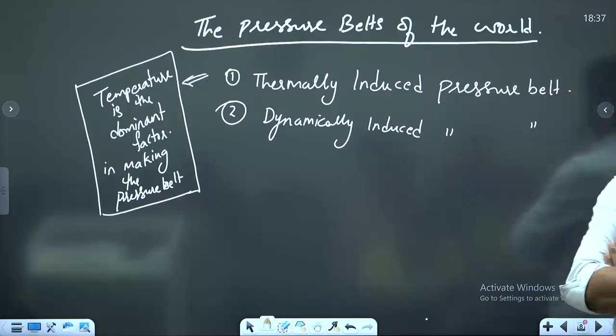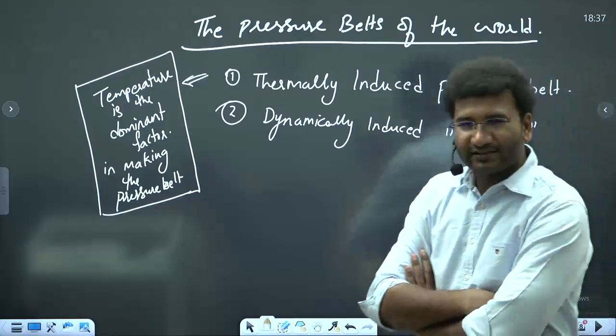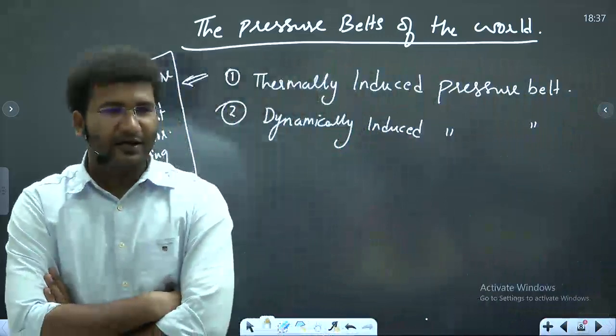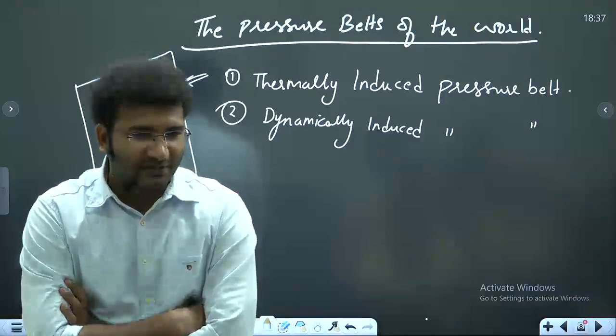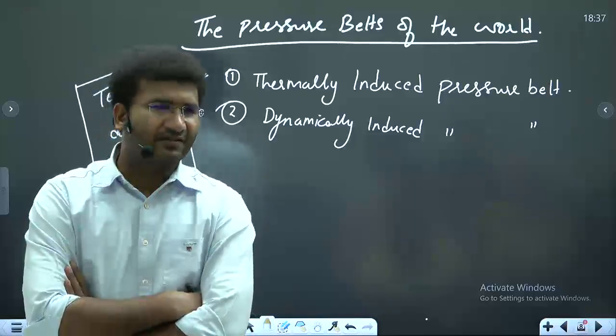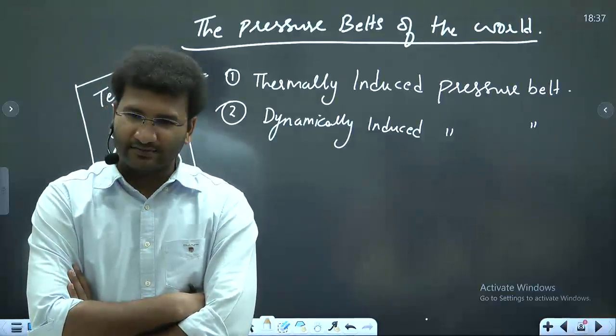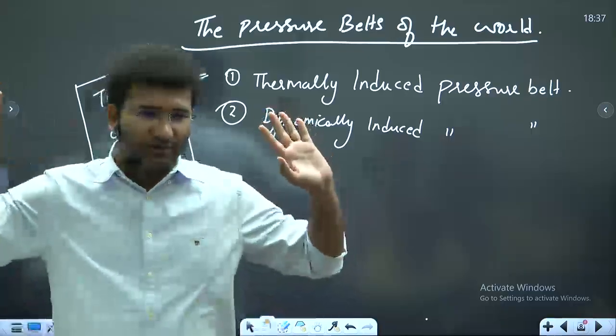Now, dynamically induced in the sense, other than temperature, there can be other factors. Simple. It can be pressure, it can be temperature, it can be various other factors. Local factors bhi ho sakta hai, dynamic factors, any factor you can think of, right?